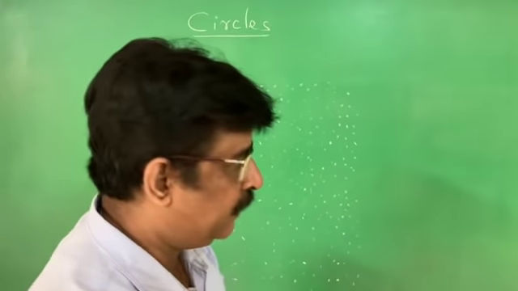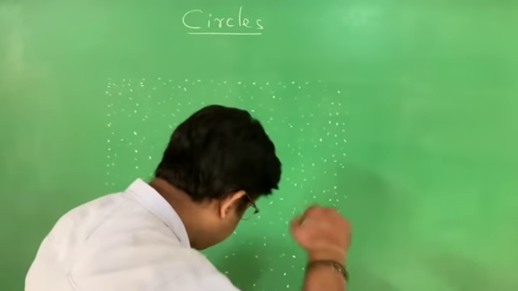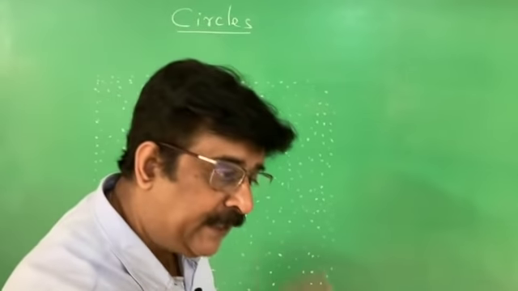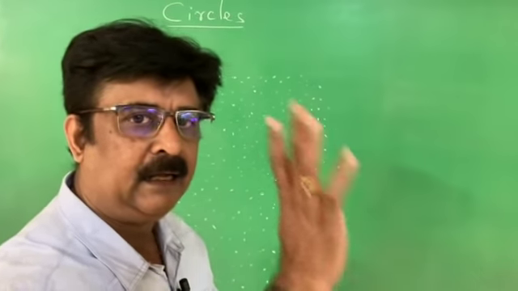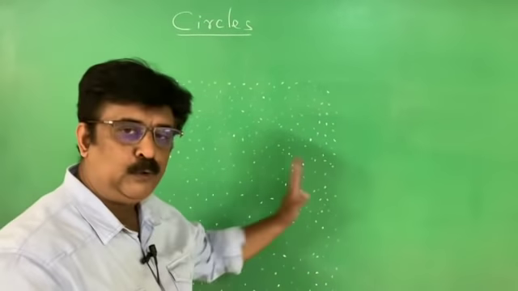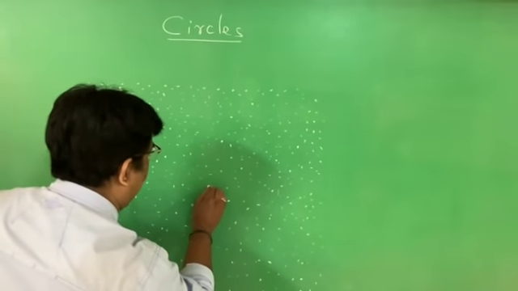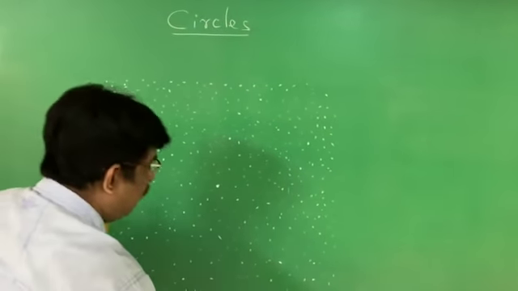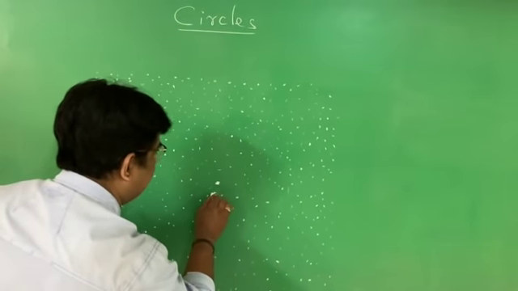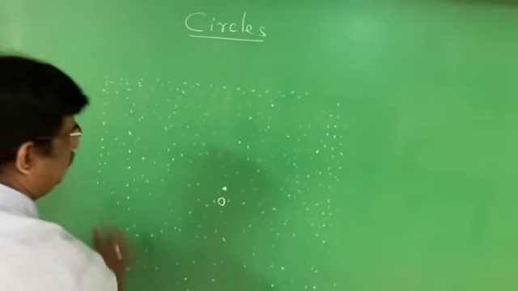Circle is a collection of all points in a plane which are at a constant distance from a fixed point called the center. See, here there is an infinite set of points. You identify one point. I identify this point and name it O. There are infinite points in this plane.